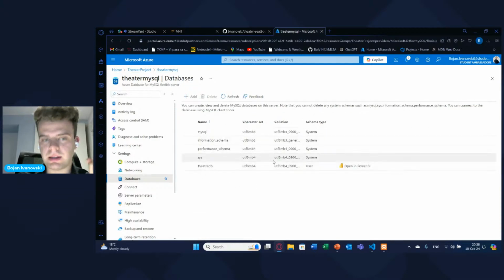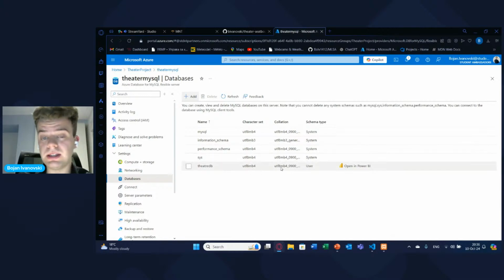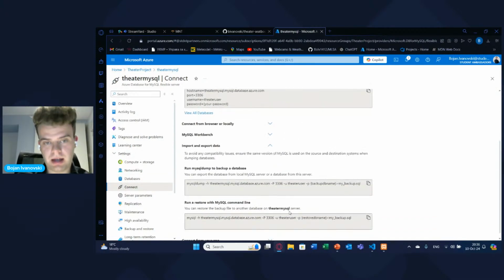So you need to create a database, as you can see. So you can click add, and you would create a database. I have created already a database, which is called the Theater DB, as you can see it here. And this database is now empty. And what I need to do now is import and export data. So I go to my local database, do an import, take all of the data, all the schemas, tables, everything, and export it into my new Azure database. And after that, you would have your database set up on the cloud.